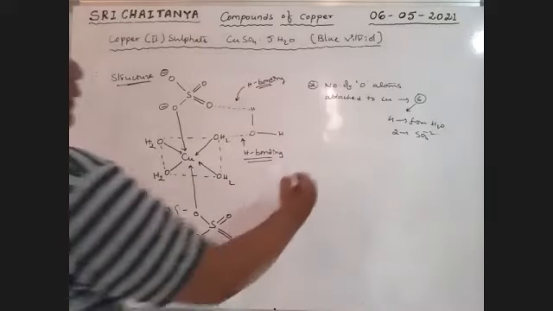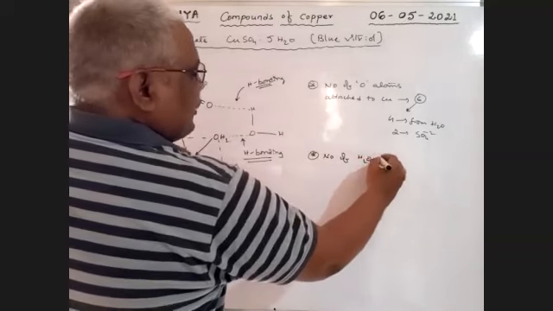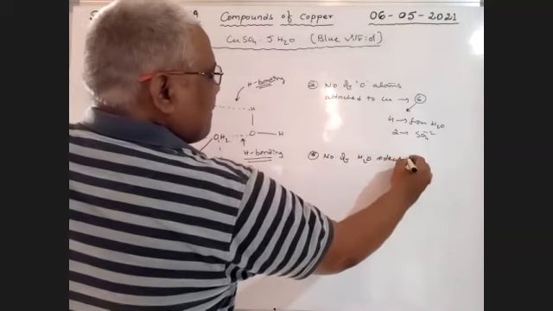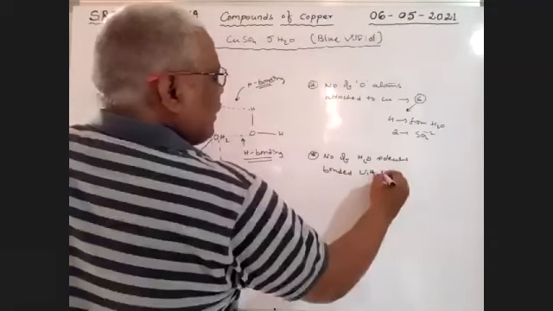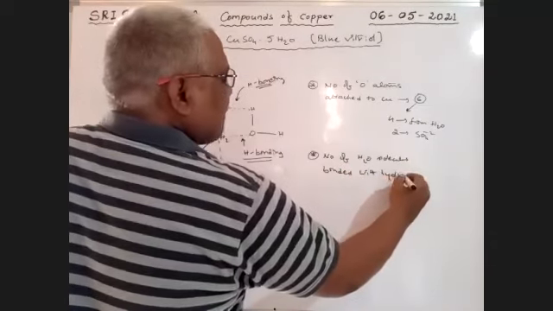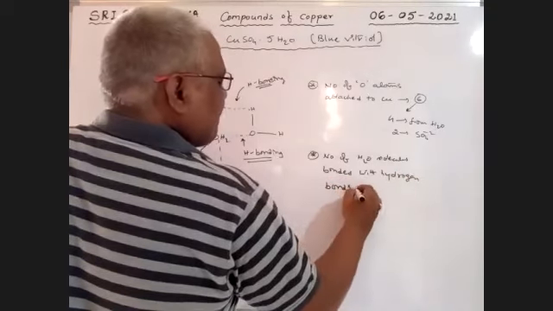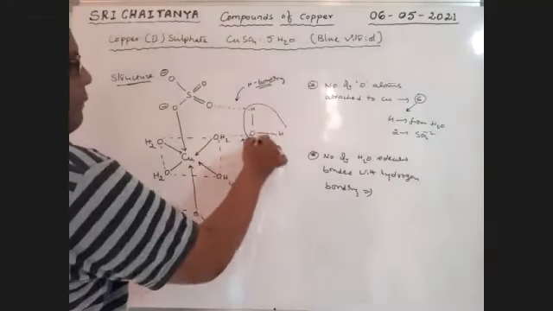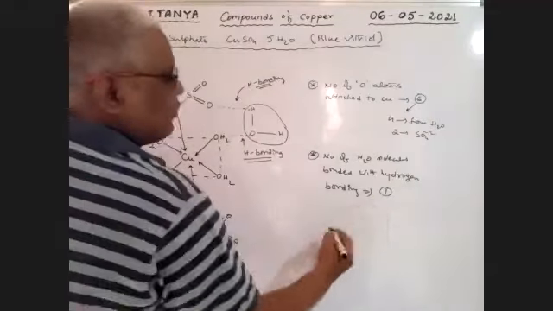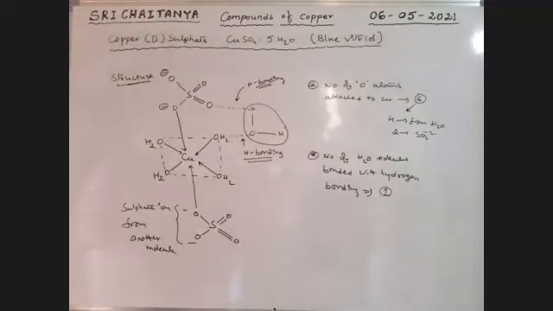Next, the number of water molecules bonded with hydrogen bonding. Tell me, how many water molecules are in hydrogen bonding? Only one. Yes, sir, only one water molecule with hydrogen bonding. These 2 points are very, very important.